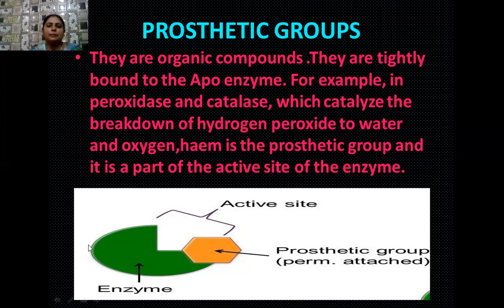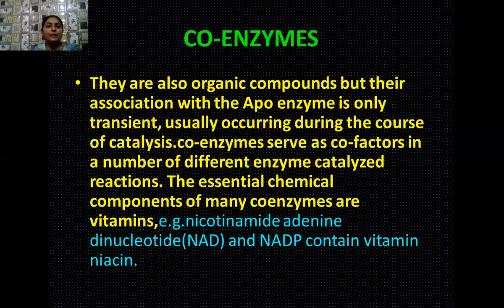You can see here the protein part of the enzyme, and this is the prosthetic group, where in the reaction of decomposition of hydrogen peroxide, it is heme, and it is located on the active site. In this way the efficiency of the active site increases and the substrate is tightly bound with this, and in this way the catalytic activity also increases. Yes, student, the second type is known as the coenzymes.